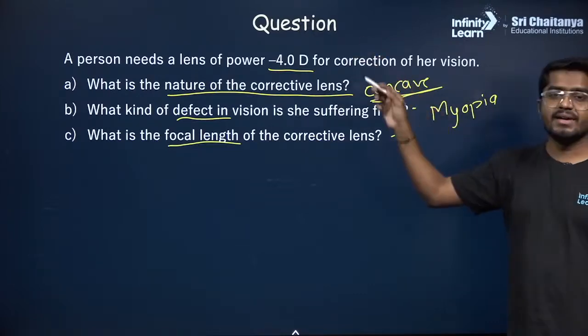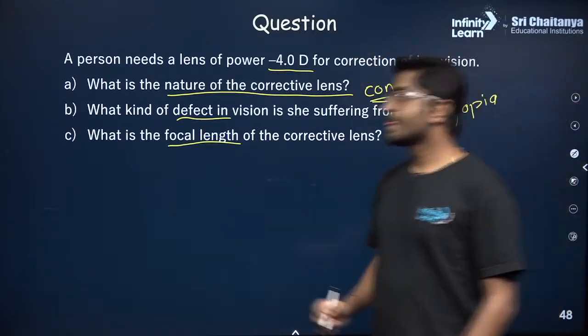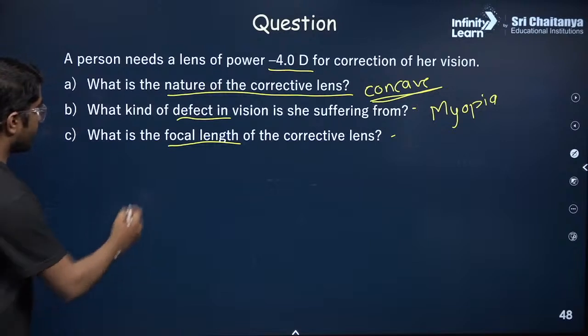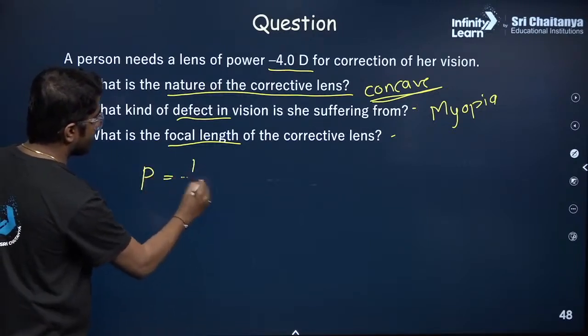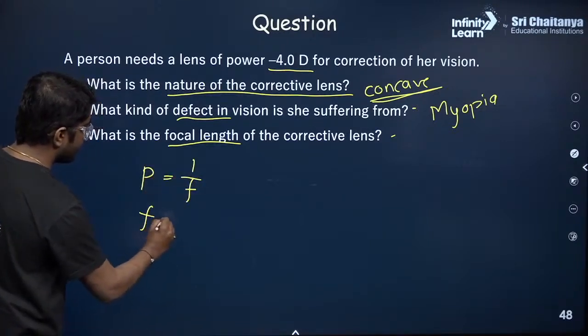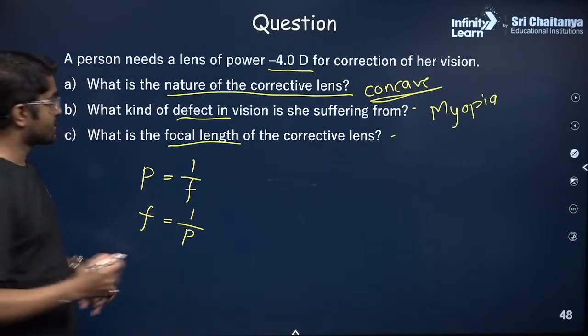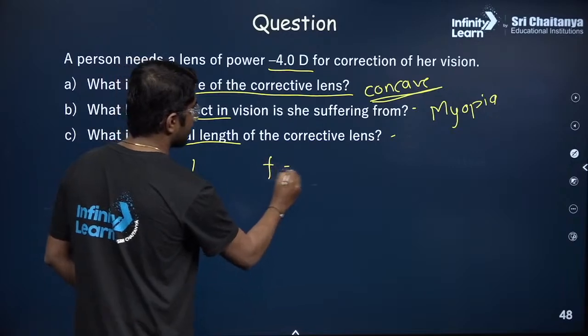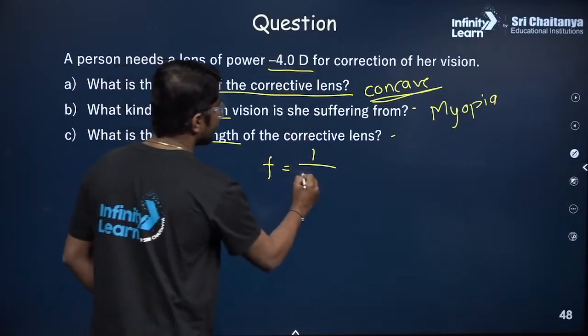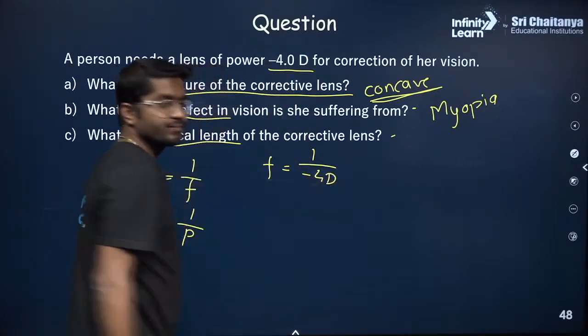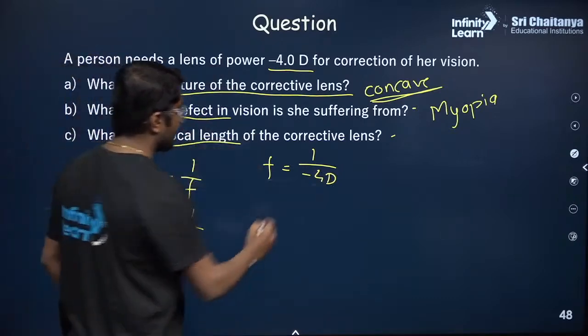So the power is given. Do you know how to calculate the focal length? We know the power formula. Power is 1 by focal length. So focal length should be 1 by power. So this will come out to be in meters. So focal length is 1 divided by power, which is -4 diopters. Correct? And what is 1 divided by -4?